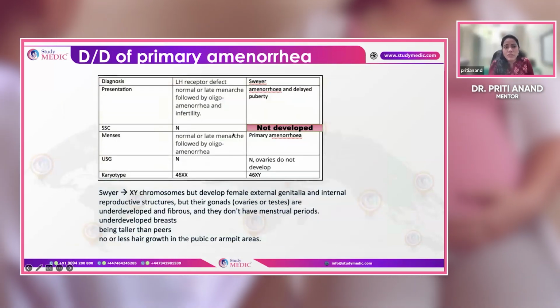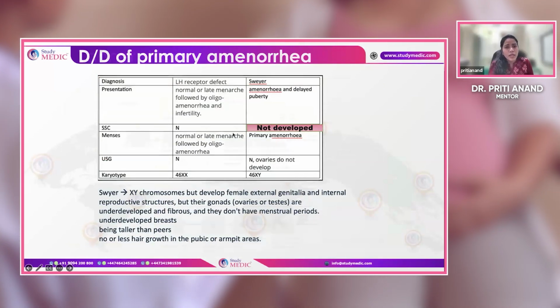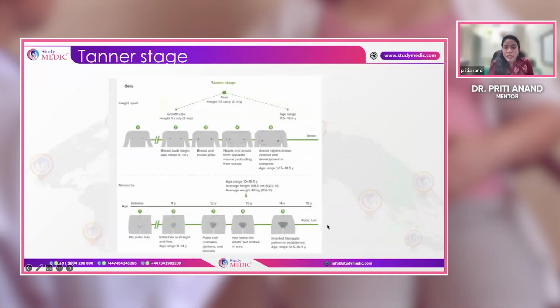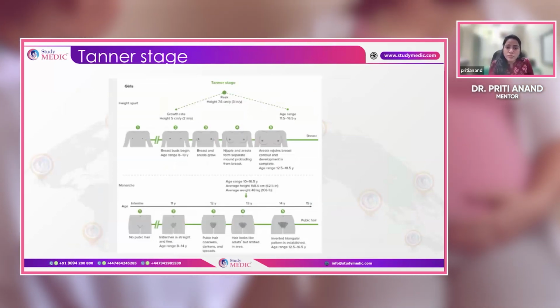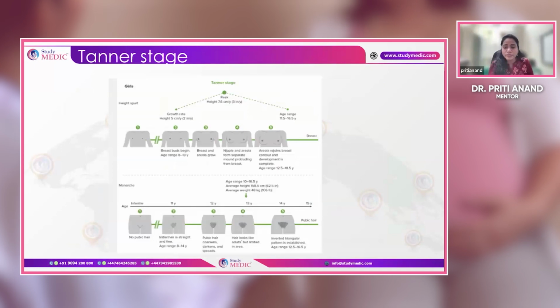So just have a look whenever you are reading. Tanner stage, you should have an idea, guys, because sometimes they now give that the patient is Tanner stage 1, 2, 3, 4. So you should know which age group has which type of Tanner staging.